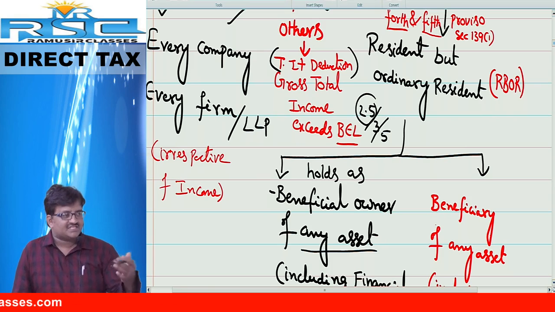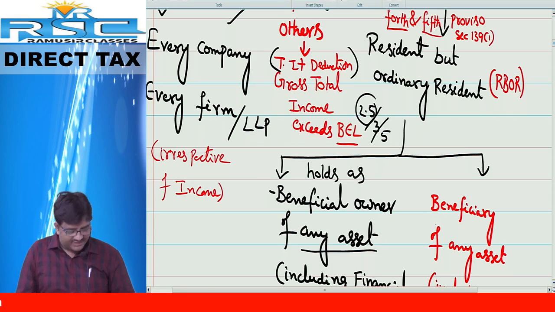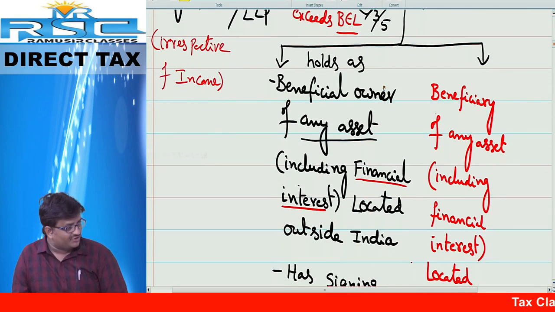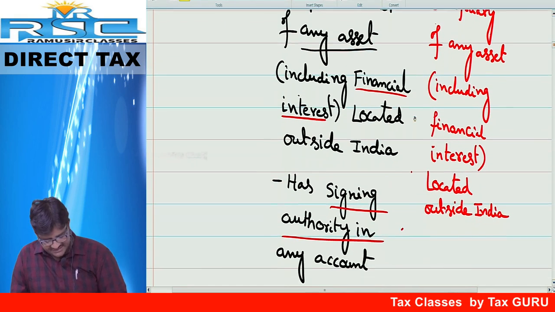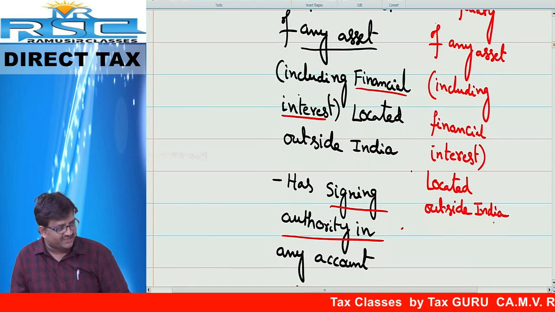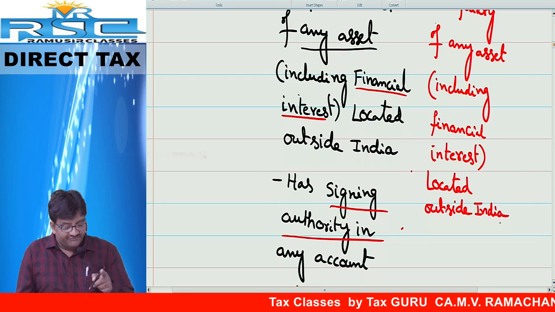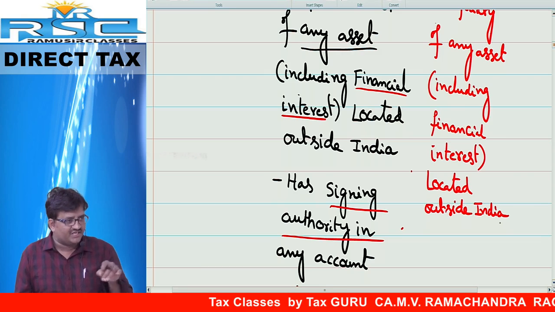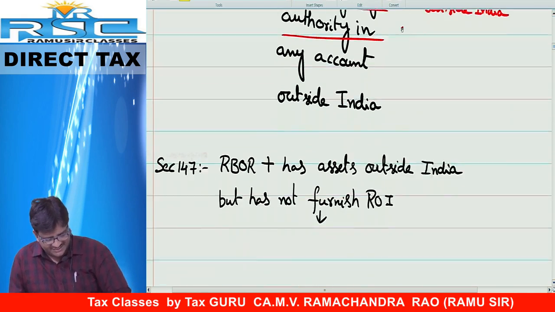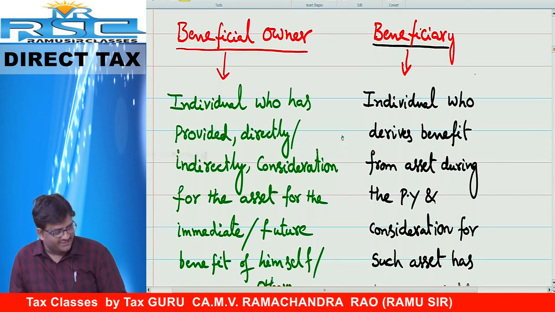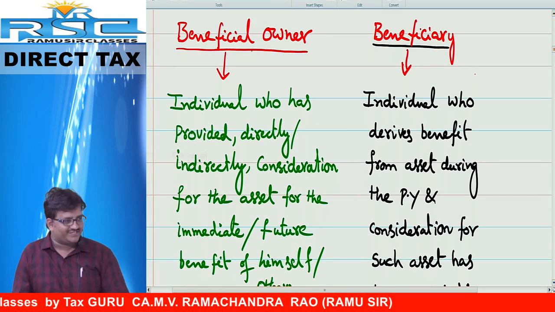Sometimes the beneficial owner is not there anymore. In this case, the beneficiary is liable to file the return of income. In case of a beneficiary of any asset, including financial asset, located outside India. Students will automatically have the doubt: what is the beneficial owner? What is the beneficiary? Follow, friends. I have given the definition here, beneficial owner and beneficiary.